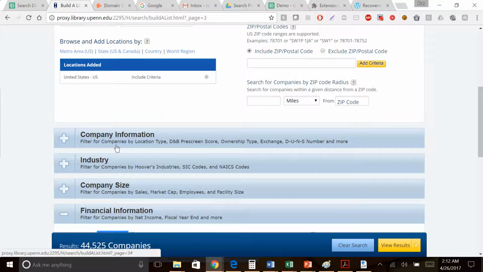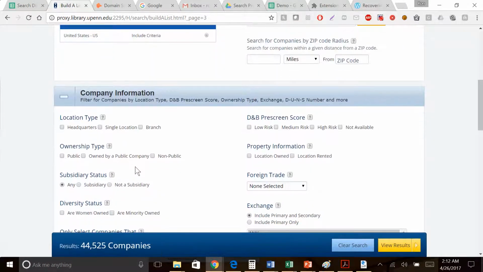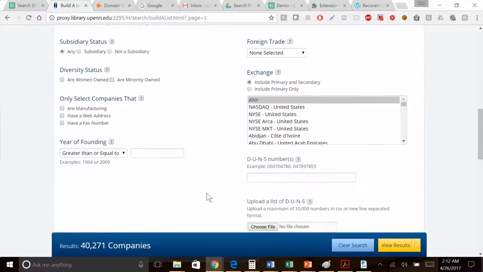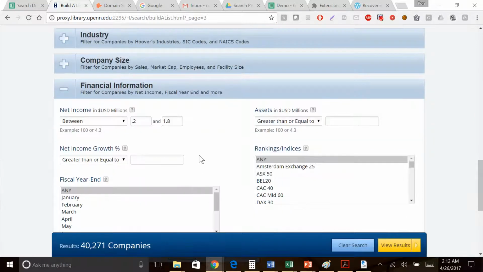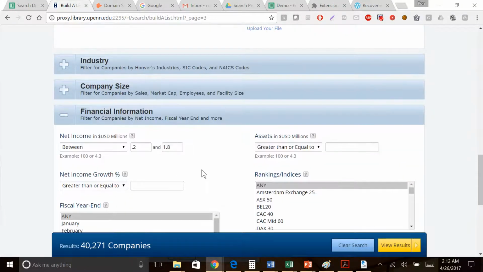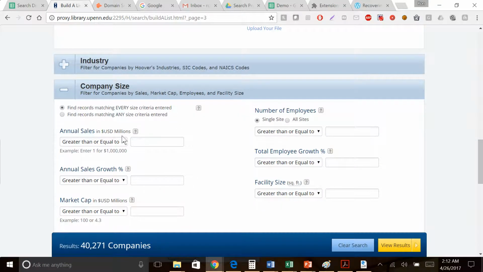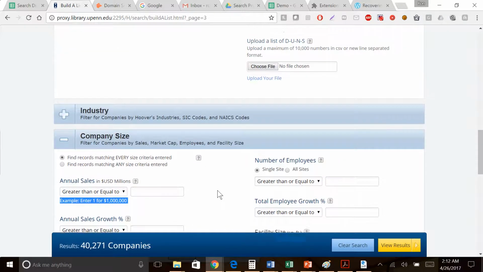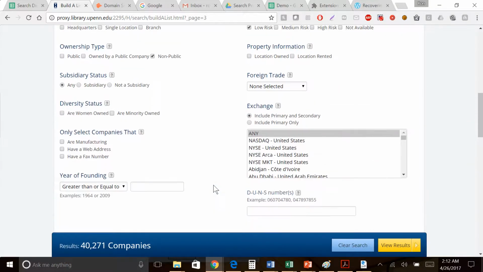I'm looking for companies that are non-public, so private companies. I'm looking for low-risk companies over here. So let's just keep narrowing this down a little bit. And when it comes to EBITDA, it's not normally readily available, so you kind of have to triangulate between net income, its sales, and number of employees. So if you know an industry pretty well and you can insert those numbers, you can kind of guesstimate the EBITDA of certain companies. That's the best way to triangulate that.